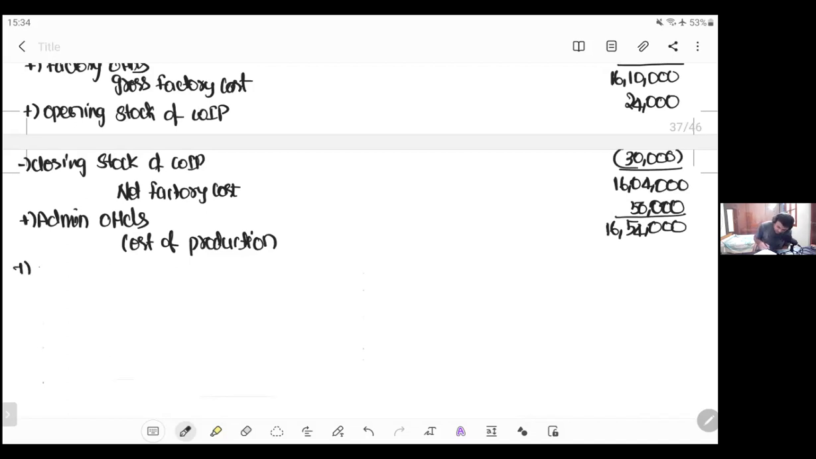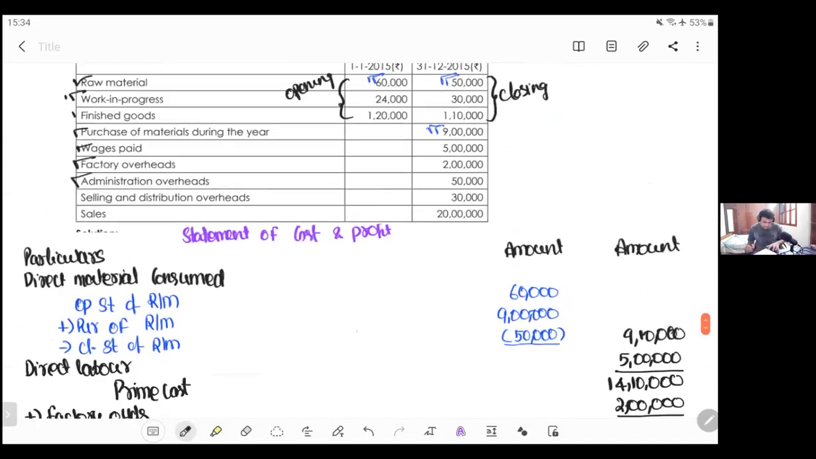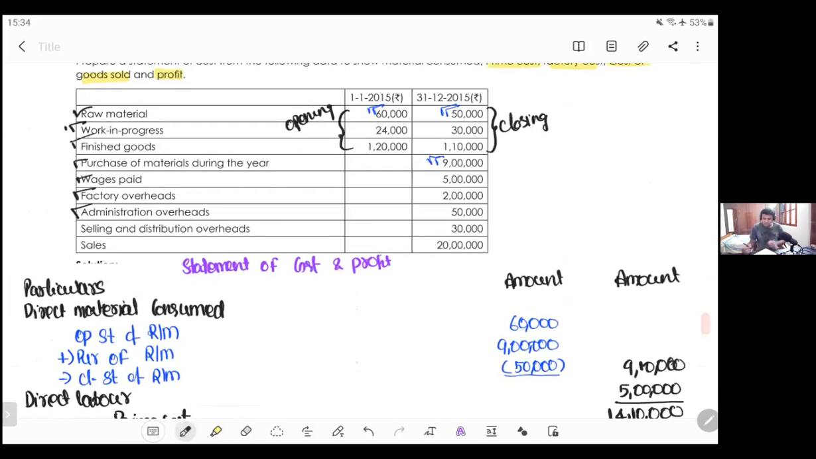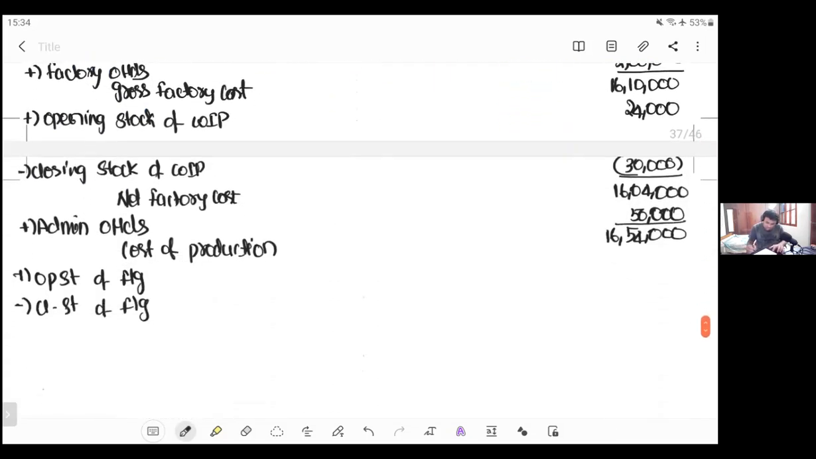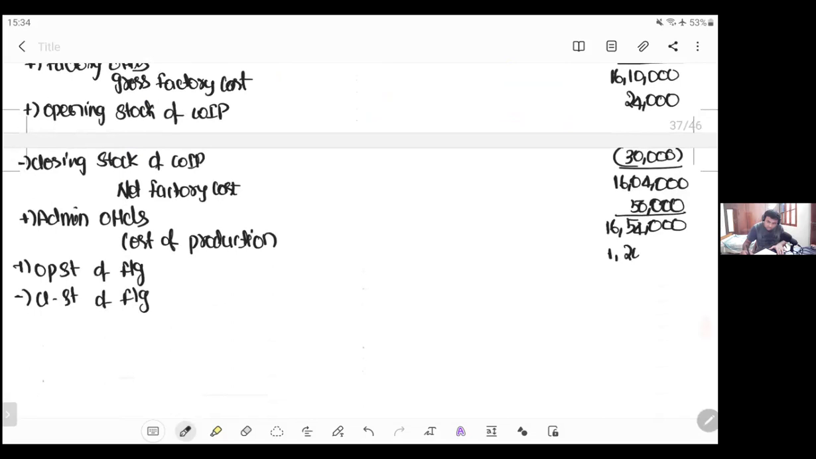For this cost of production, we add opening stock of finished goods. You will reduce closing stock of finished goods. Quite a simple question, my dear friends. You are just copying the cost sheet and placing it. No special things are being done here. 1,20,000 and 1,10,000, which gives 16,64,000, which is your cost of goods sold.